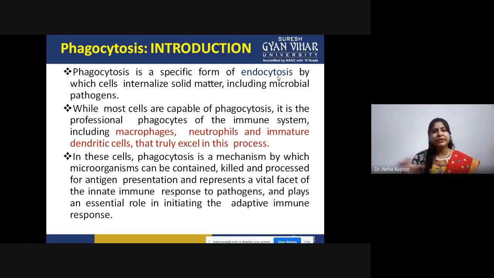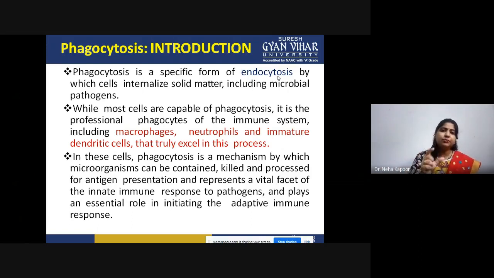Most of our immune cells are capable of phagocytosis. However, the professional phagocytes of the immune system are different. They are the ones that are pro at performing this process: macrophages, neutrophils, and dendritic cells. They truly excel in this process.